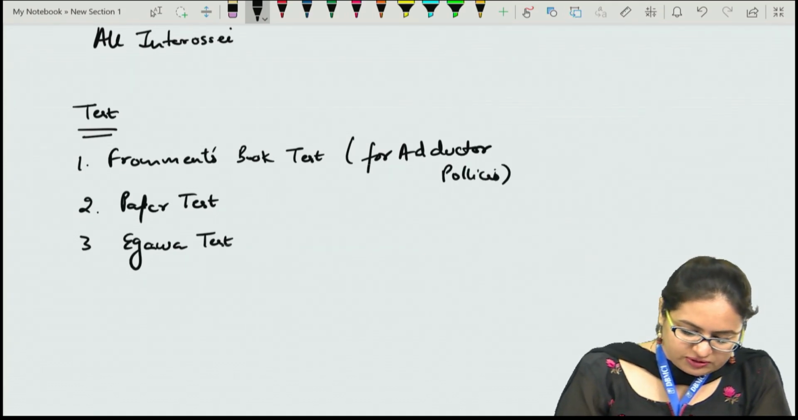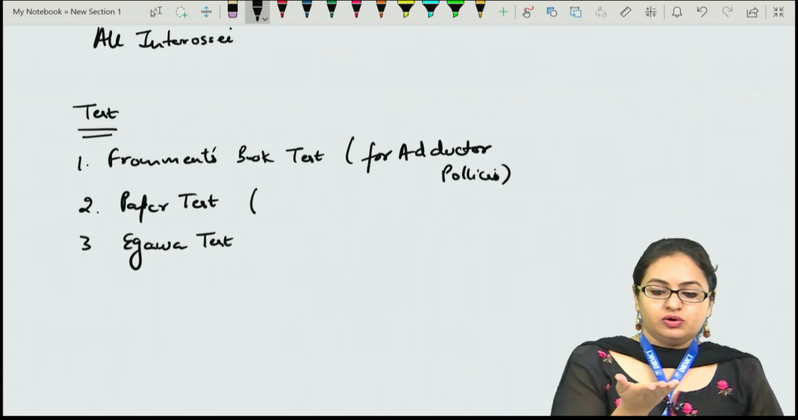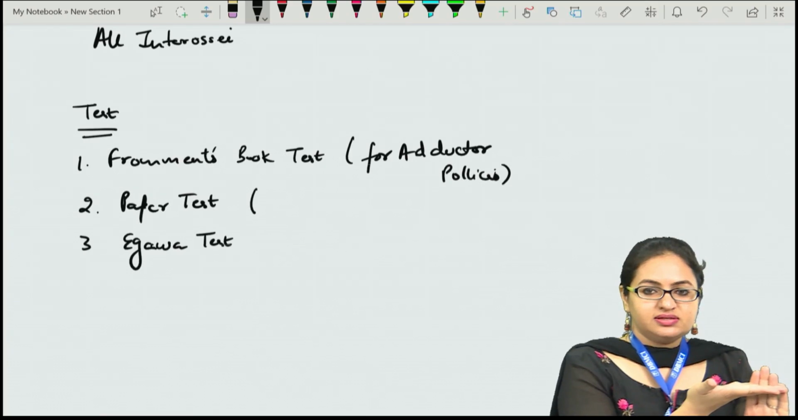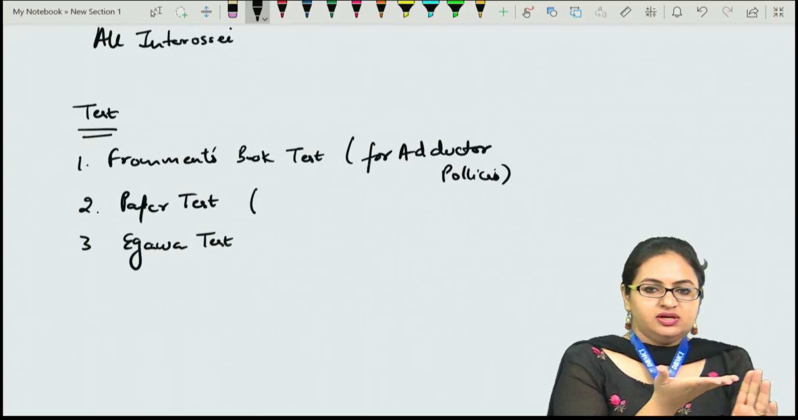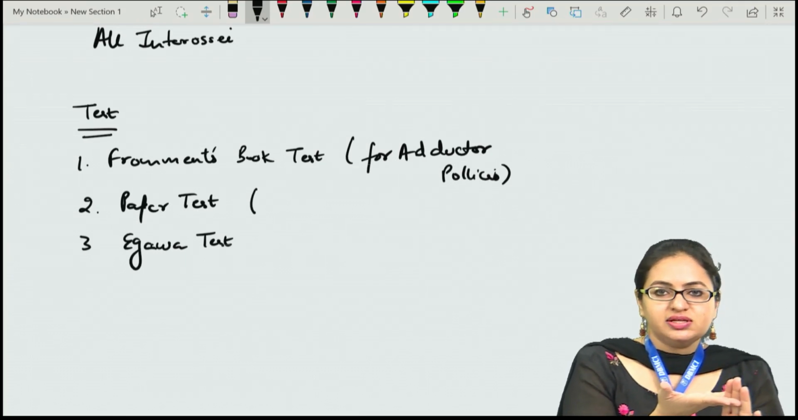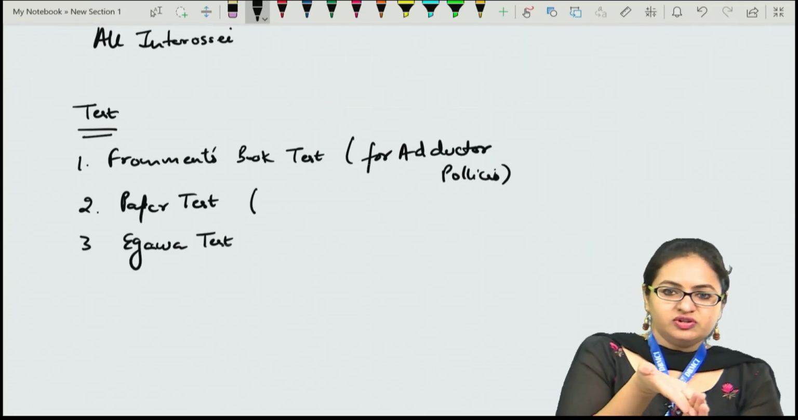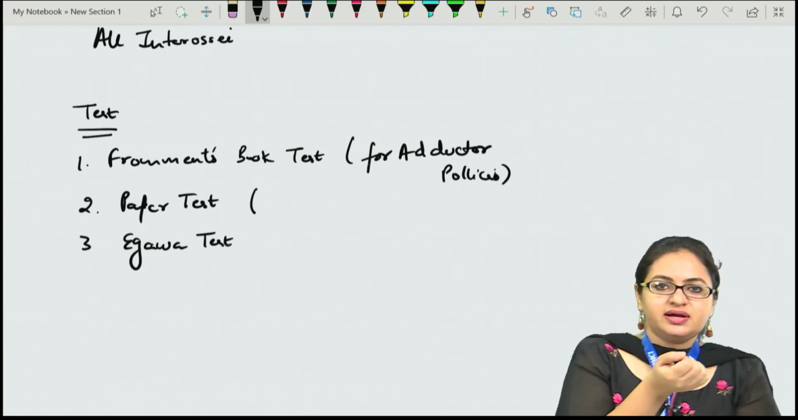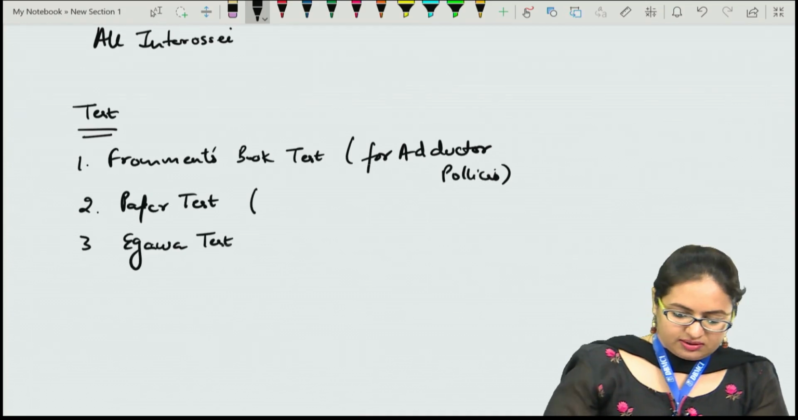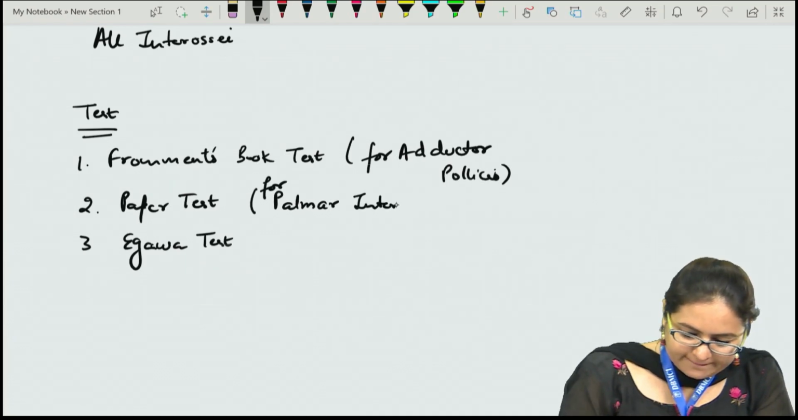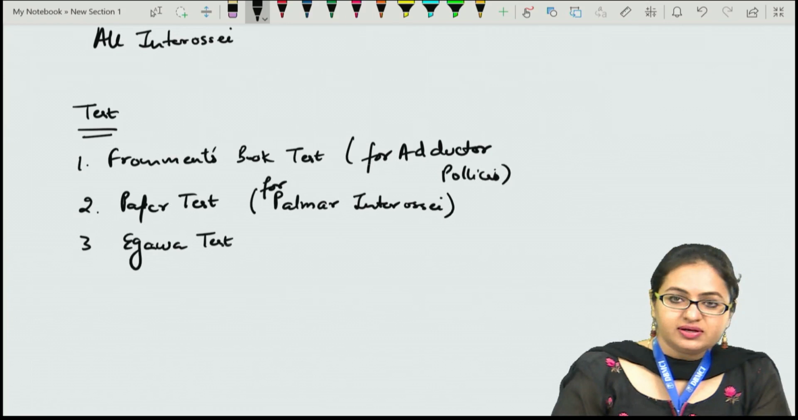In the paper test, we ask the patient to put a paper in between the fingers like this, and we pull the paper. When we pull the paper, we ask the patient to hold it, and we are actually checking the adduction of the fingers. If the patient is able to resist this pull, that means the adductor muscles of the fingers, that is the palmar interossei, are intact. So this paper test is for the palmar interossei, which help in the adduction of the fingers.